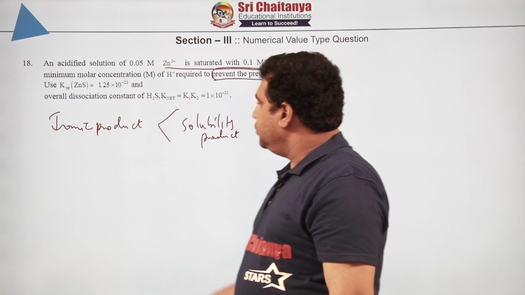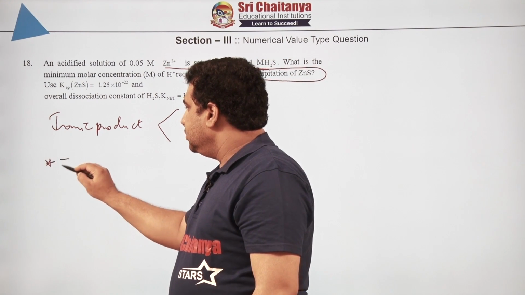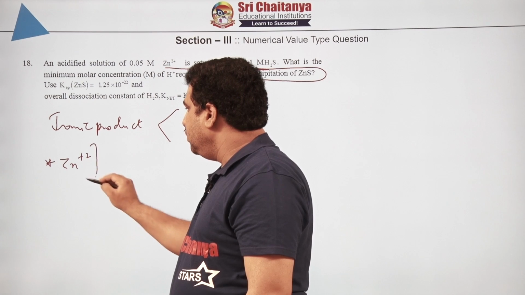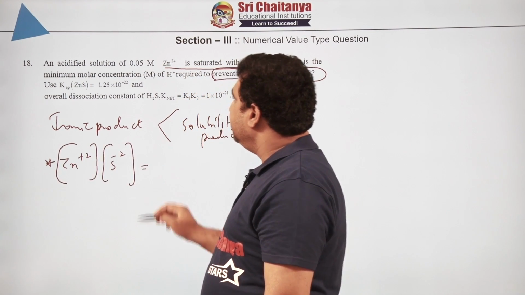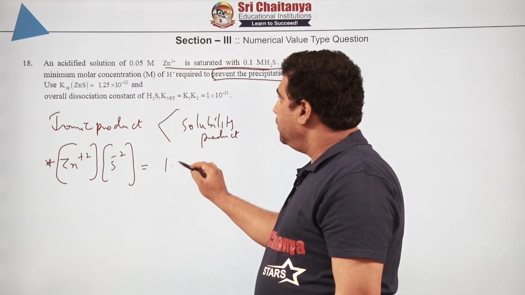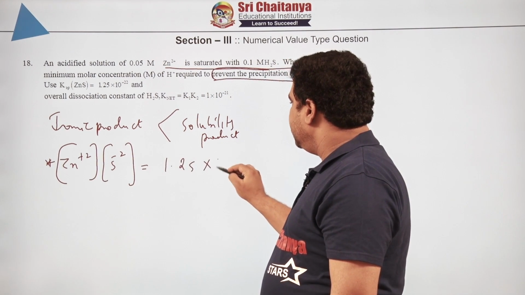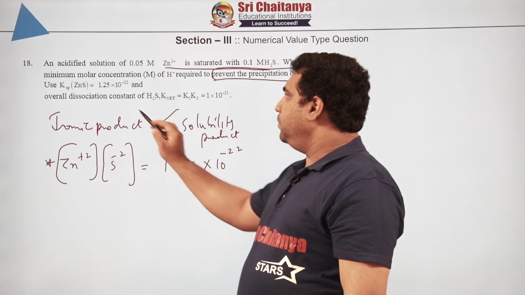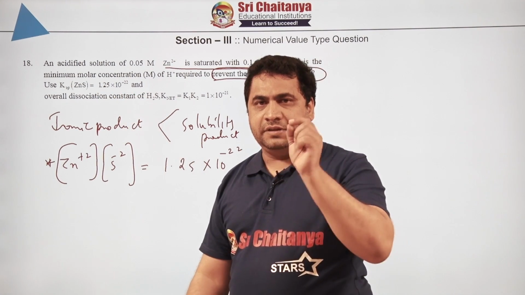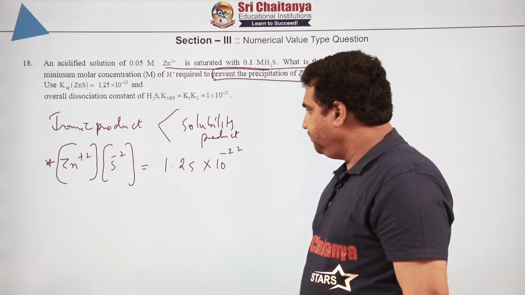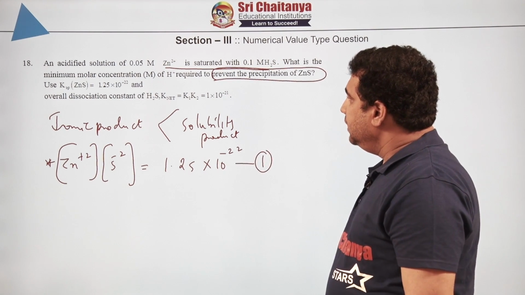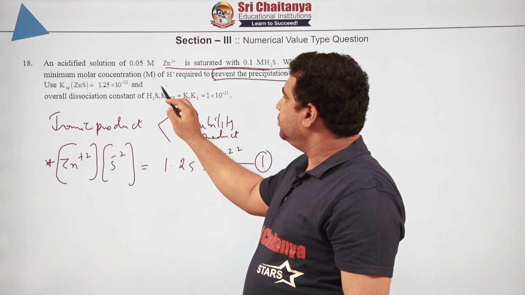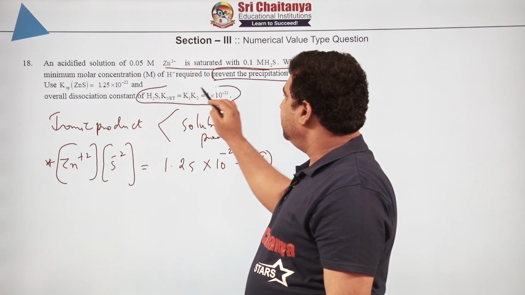So, then what you have to do? Here you can take the concentration of zinc plus 2 ions times the sulfide ions. The KSP value he gave is 1.25 into 10 to the power of minus 22. It is 1.25, but on the screen it is showing 122. Okay, right. This is equation number 1. Then he is saying that the overall dissociation constant of H2S is this value.